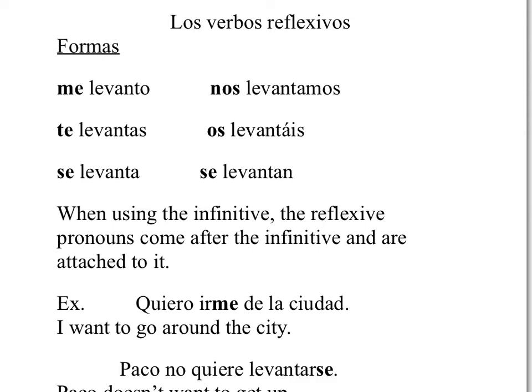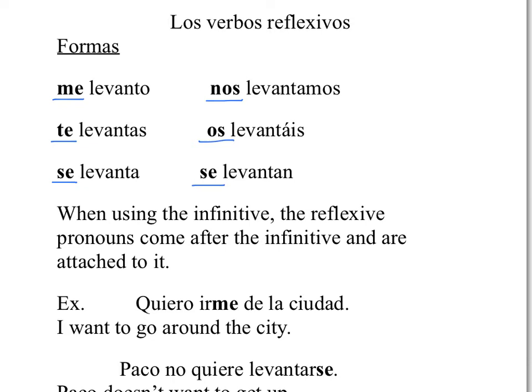First of all, let's notice that the reflexive verbs have a reflexive pronoun. So first we're going to look at that before we talk about conjugating. The reflexive pronouns are me, te, se, nos, os, and se. And these all refer to the subjects. Me refers to yo, te refers to tú, se refers to usted, él, ella, nos refers to nosotros, os refers to vosotros, and se again refers to ustedes, ellos, ellas.